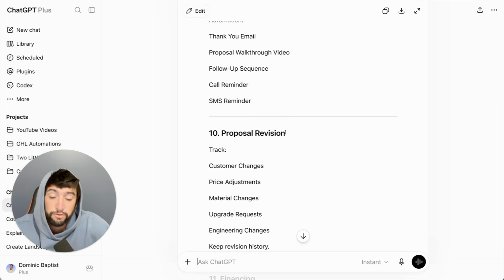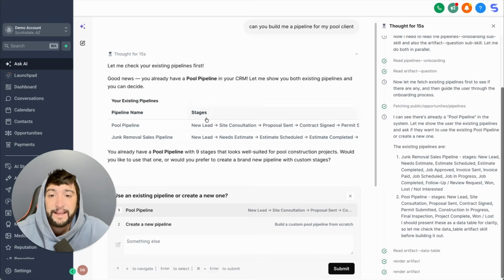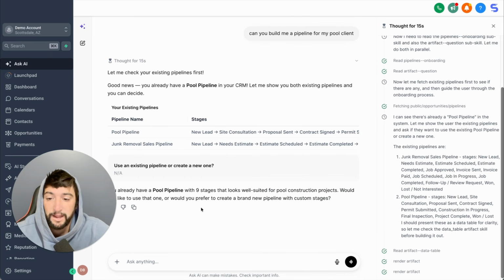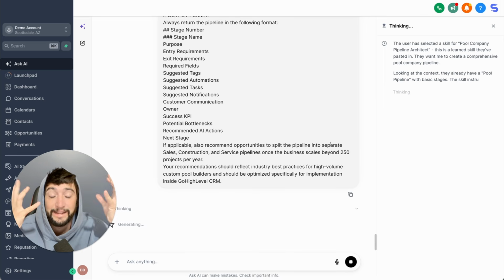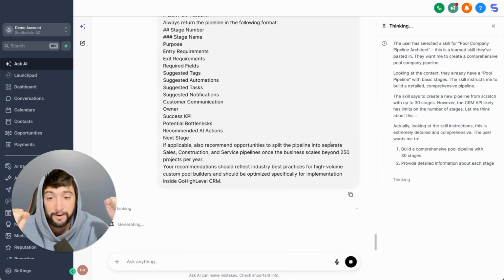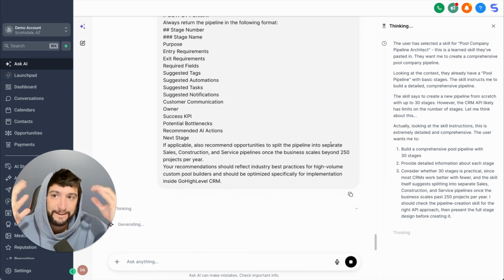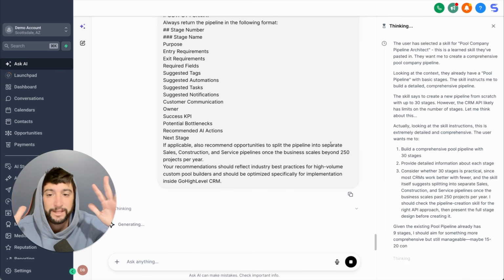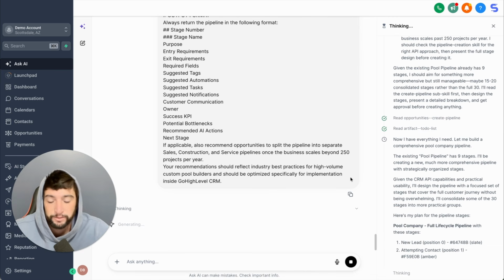So what we would usually do is we would take this and copy it. Then we'd go back into Ask AI. We'd get rid of this for sure, and we would paste it right here. Press enter, and now it's going to build a significantly better pipeline and automation and everything that we would ever need. So that in a nutshell is the difference between just typing out a quick little sentence and using a much more intricate prompt. You're going to get a better result, yes.